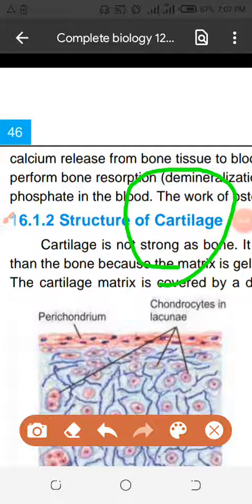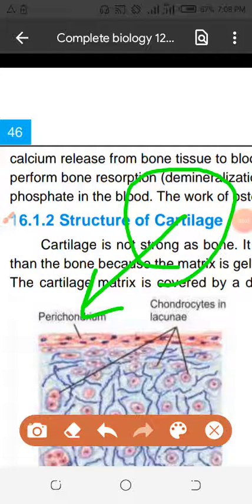Our ear will not look beautiful; our ear makes the beauty of our face. Our nose will not be present if the cartilage is not present. More and more, oxygen will not be able to go to the lungs when the trachea does not contain C-shaped cartilage. Normally in all books we give less importance to cartilage and more importance to bone, but cartilage is also a very important part of the skeletal system.